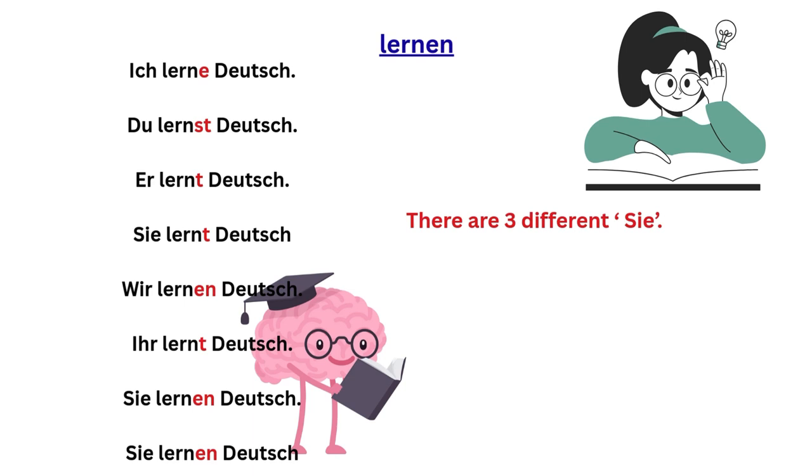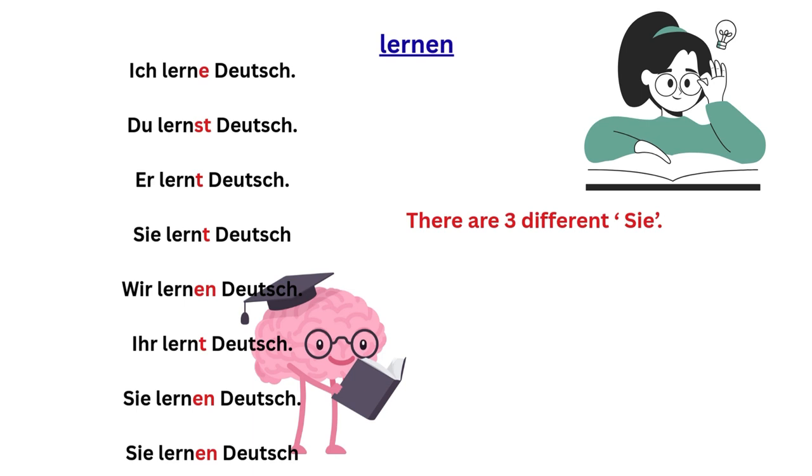You will see there are three different Sie. So for Sie lernt Deutsch, in English, it is like she, the feminine pronoun. And for the last two Sie, I will explain the last two again. Sie lernen Deutsch, Sie lernen Deutsch. For the second Sie, it is like they in English. So let me explain clearly again the three different types of Sie.